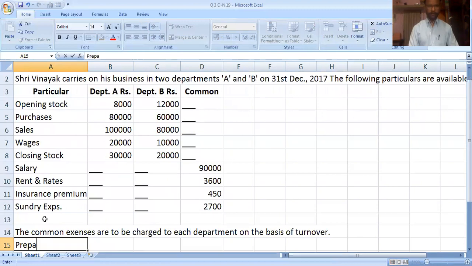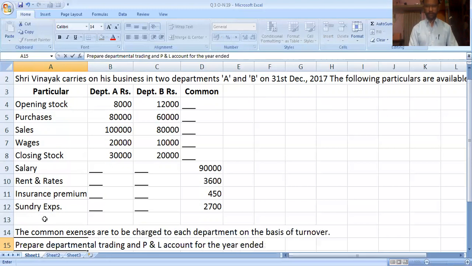Prepare departmental trading and profit and loss account for the year ended 31st December 2017. This is the question.